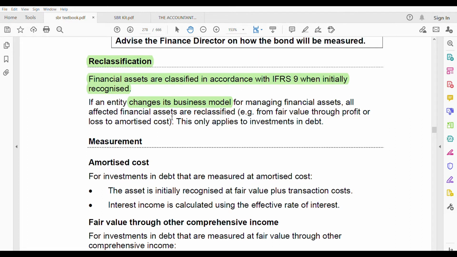You see? And remember, this reclassification only applies to investment in debts. You cannot go and do it under equity instruments or financial liabilities. No. Only for investment in debt financial assets, right? Financial asset debt instruments.